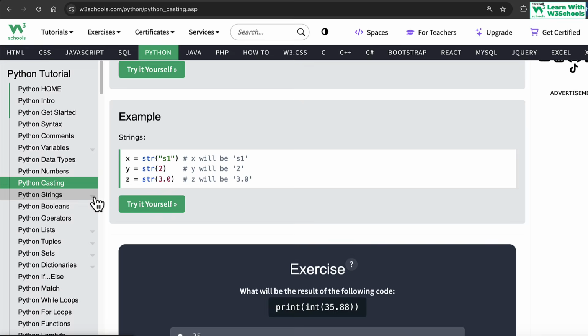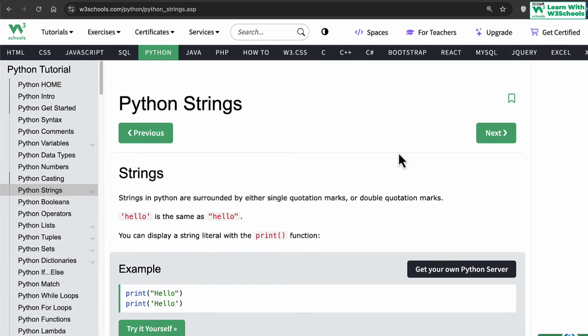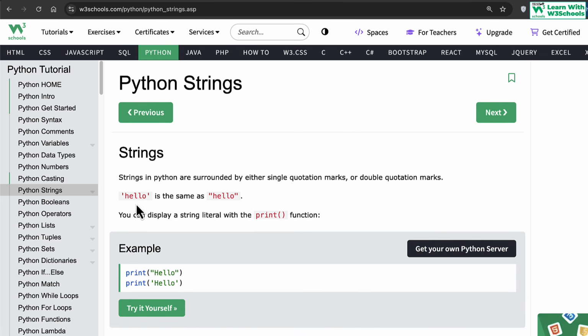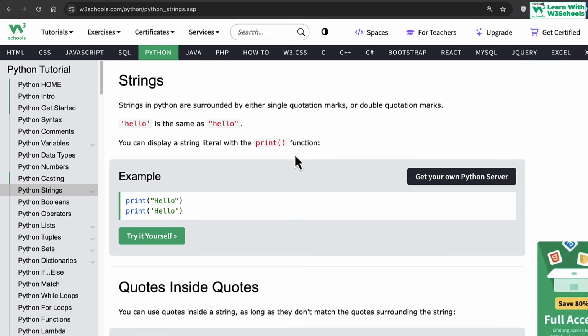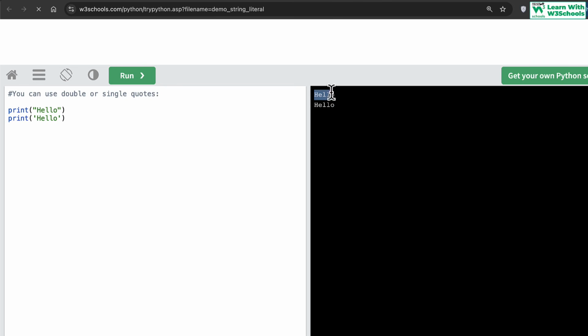Okay. Then we have something called string. Strings in Python are surrounded by either single quotations or double quotations. Obviously, they are text, so you have to use either single quotations or double quotations in order for Python to know that they are basically strings. You can display string literals using the print function. Whenever you use double quotation marks or single quotation marks and have a bunch of characters inside them, they basically represent your string. So every string gets printed as it is if you use it inside the print method.